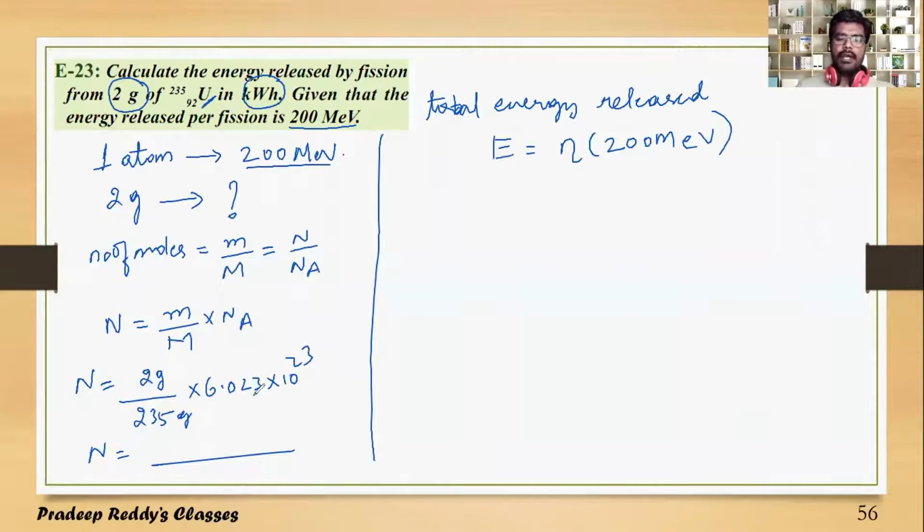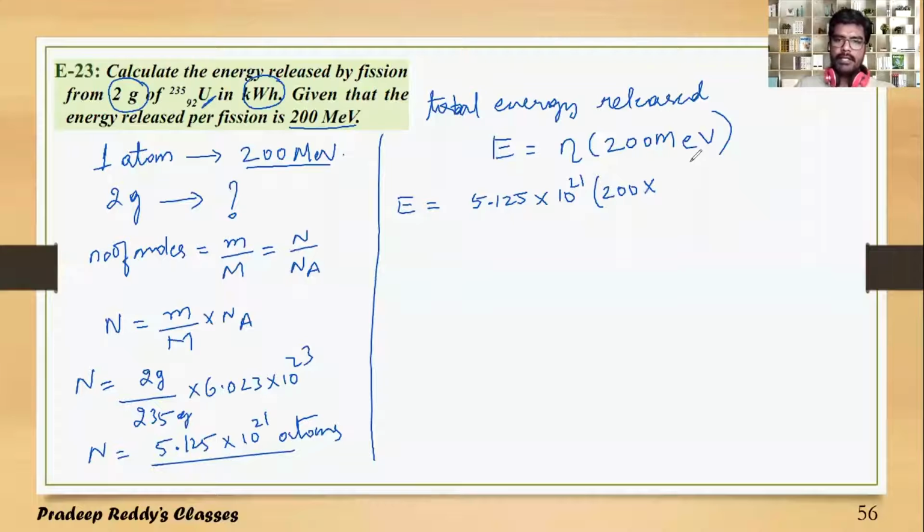The number of atoms, if you calculate, is nearly 5.125 into 10 power 21 atoms. You need to substitute that here. Total energy released will be 5.125 into 10 power 21 into 200 MeV.